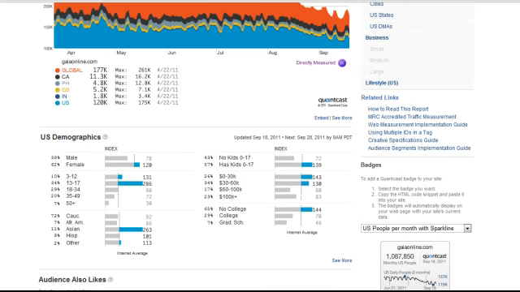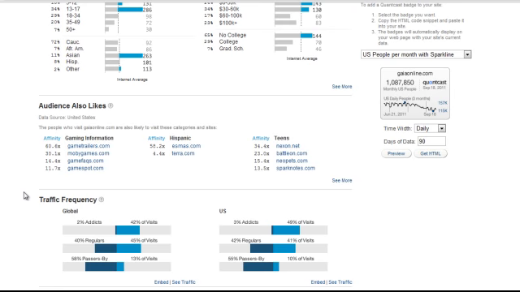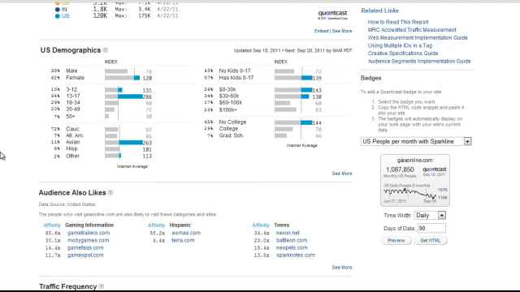Just put in the extra time to research these demographics. Here you can see again we're on another site, very similar. So that would be enough for me to, like I said, at least get started and figure things out from there. This frequency can help you out too. And then again, this audience also likes, you could just filter down so far. I'm not going to do that. I just wanted to show you some examples, so that you could really see the amount of similarities that we're bridging here on just these 4 sites. It's quite extensive.